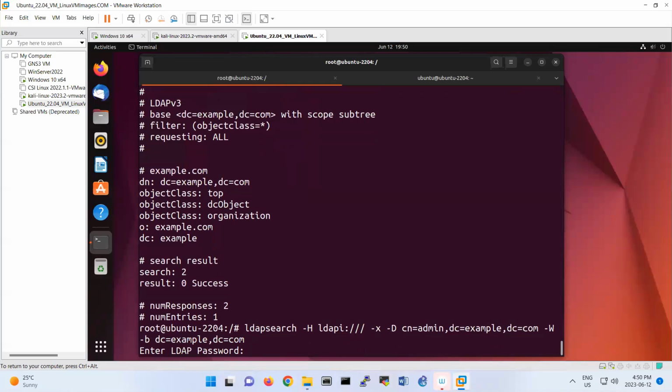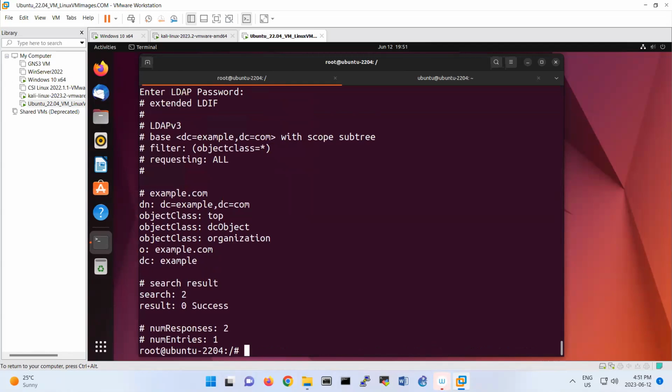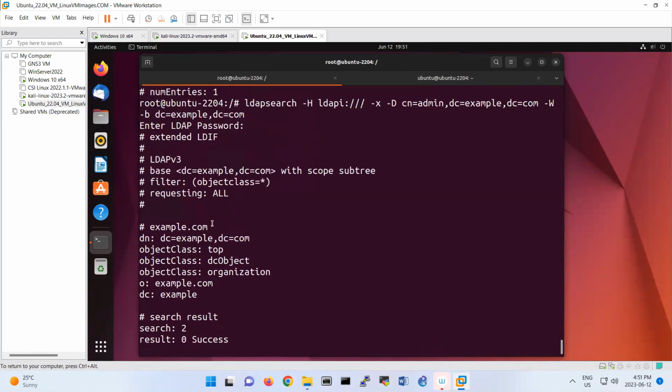To see the encrypted password of the users, we use this command. It's asking for the LDAP password, which is the password that you set for the administrator. You see that it will return the result for this part.